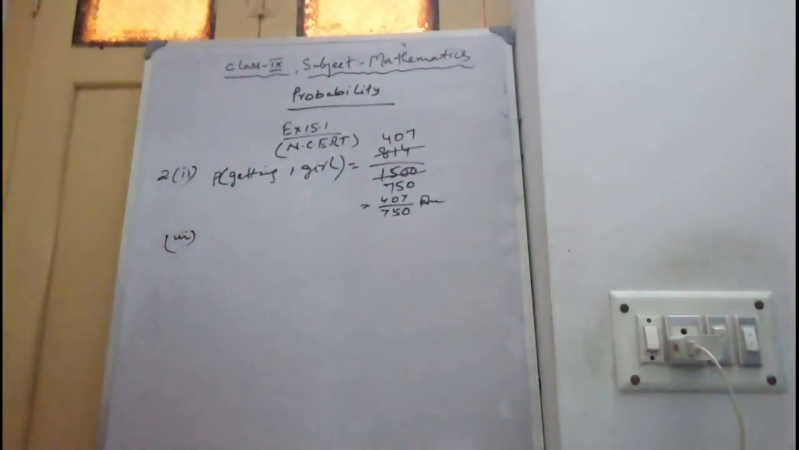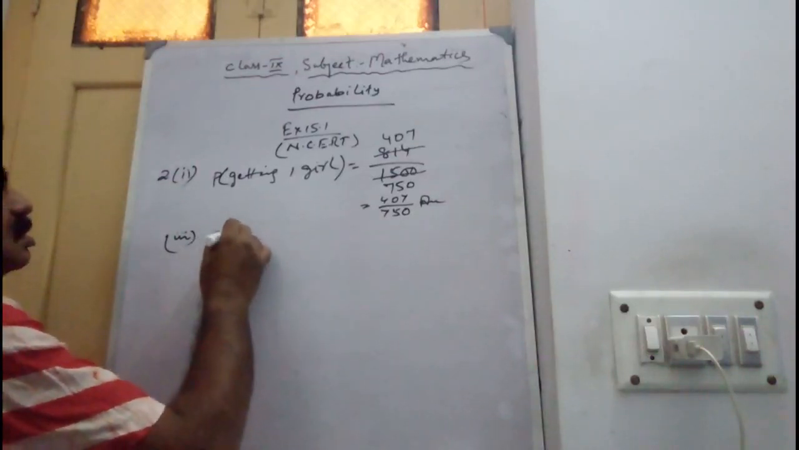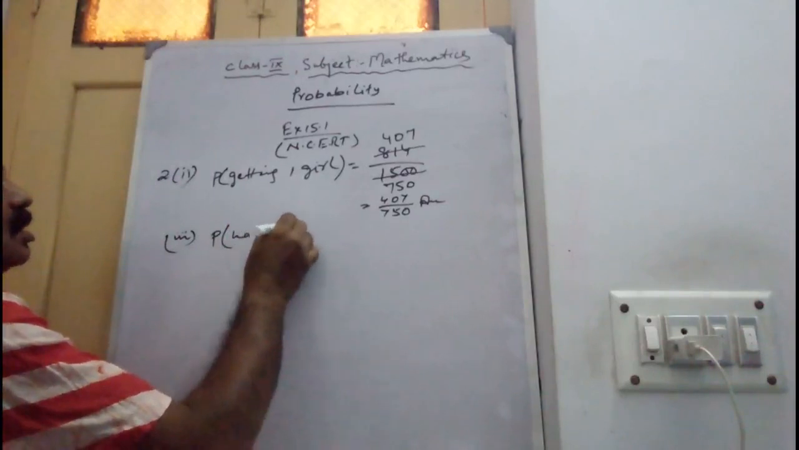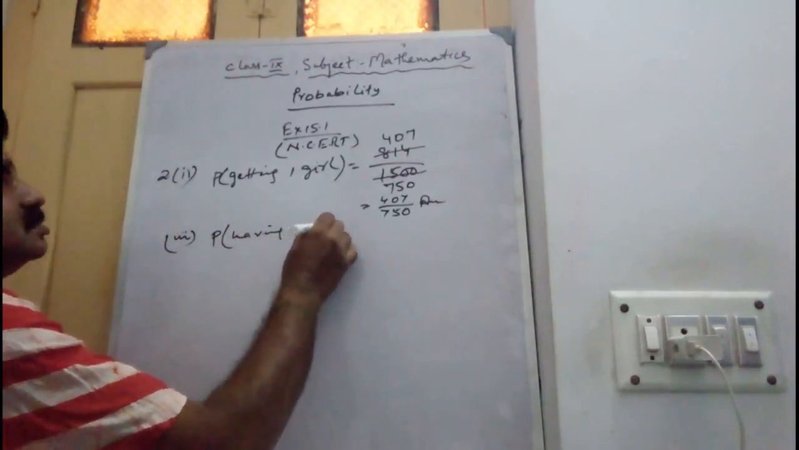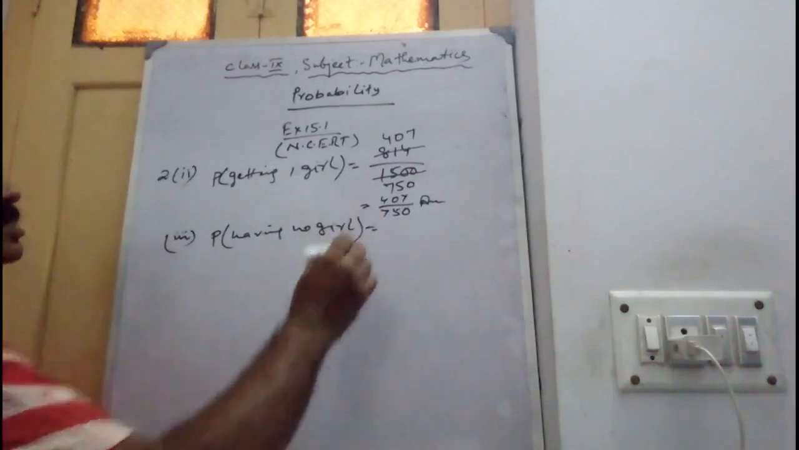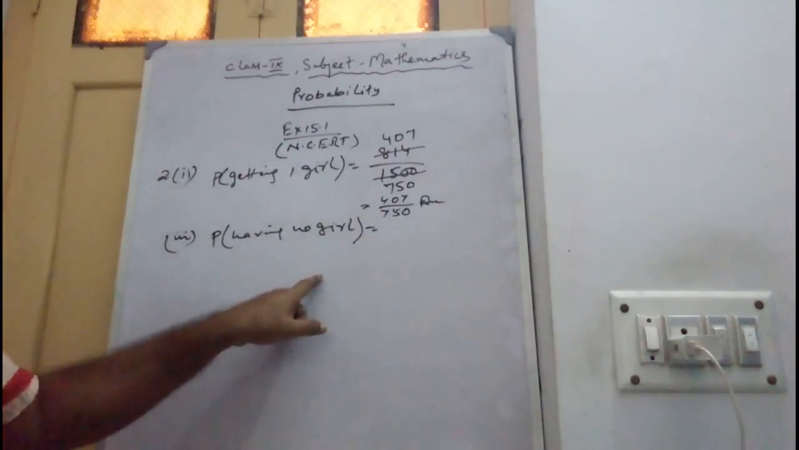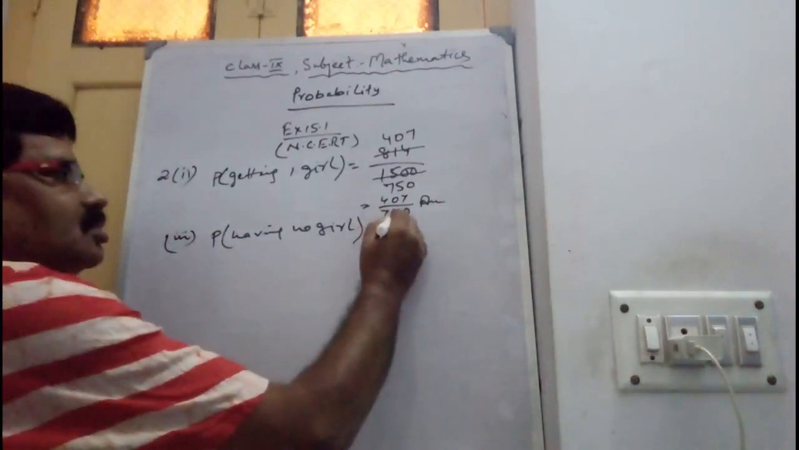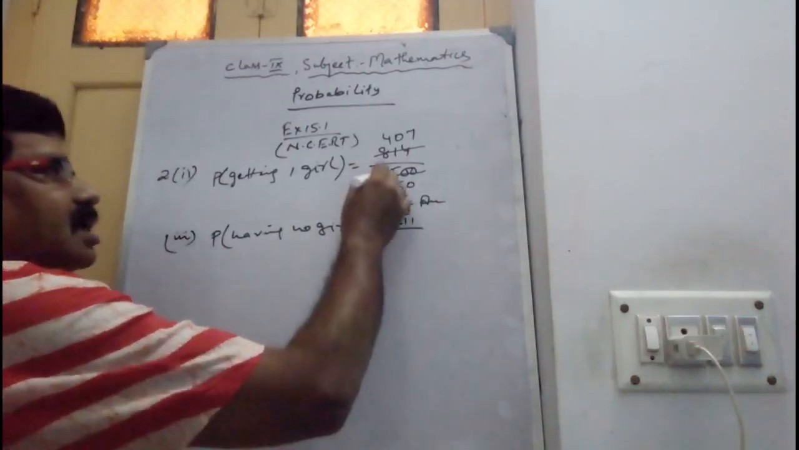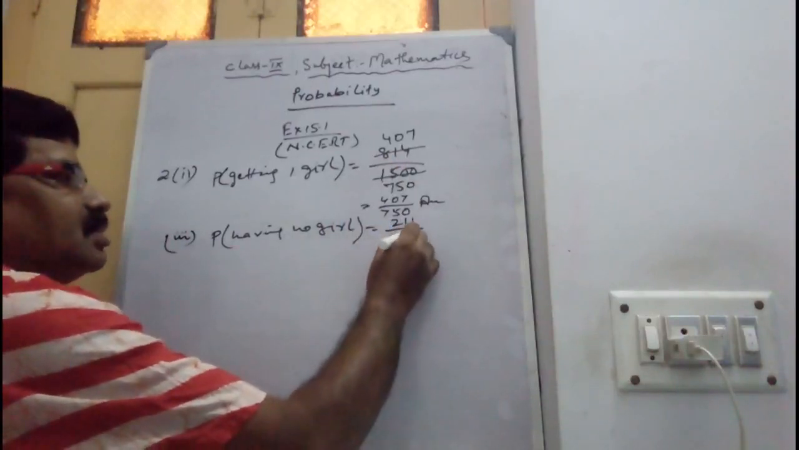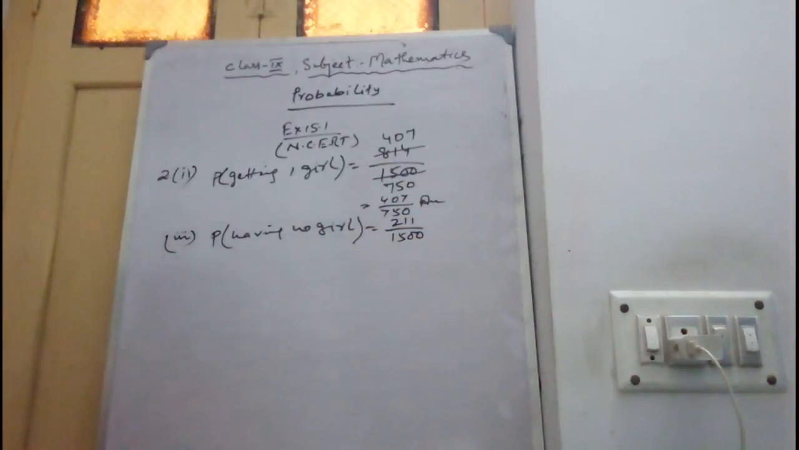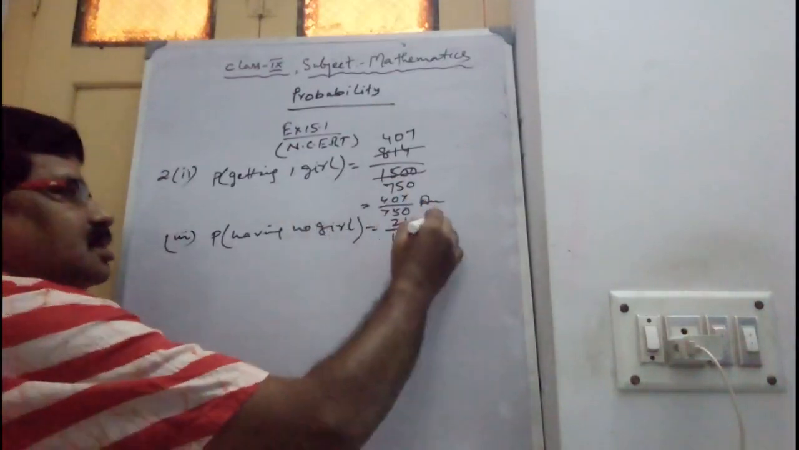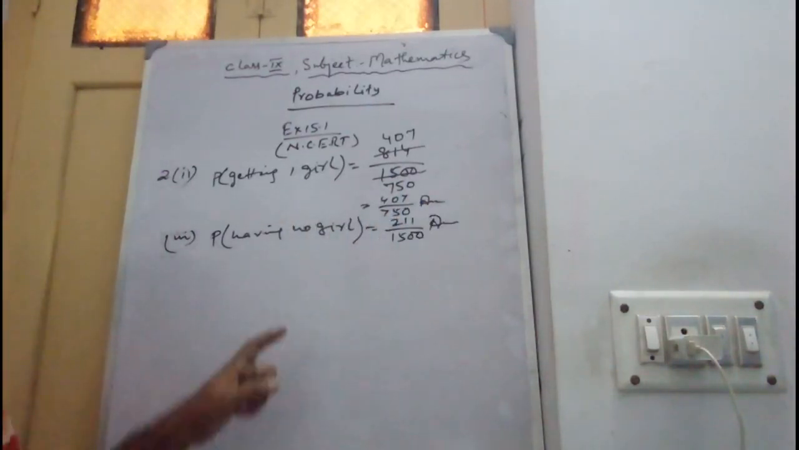Number 3. No girl. Number of families 211 by total number of families 1500. It can't be reduced, so this one is the probability of having no girl.